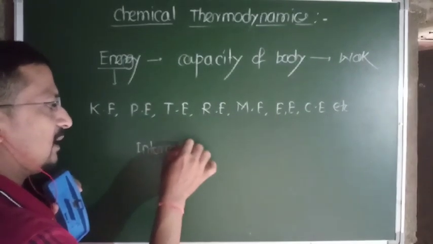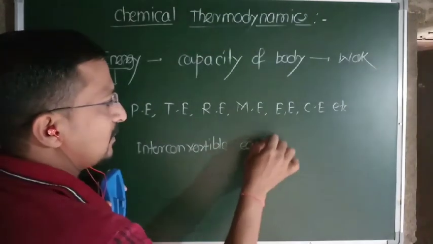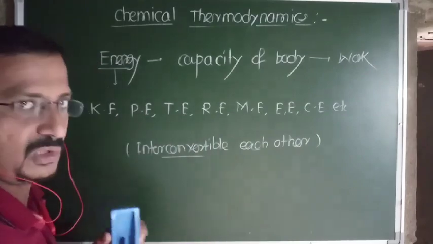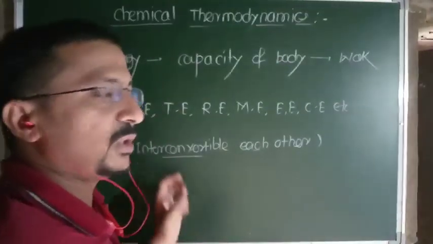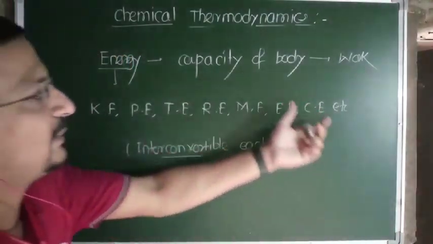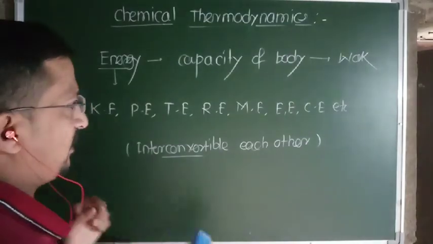interconvertible to each other. एकमेकांमध्ये हे काय होतात, interconvertible. All these different forms of energies are interconvertible to each other, isn't it? So if you take an example of just 3 to 4 forms of energies, how they are interconvertible to each other.